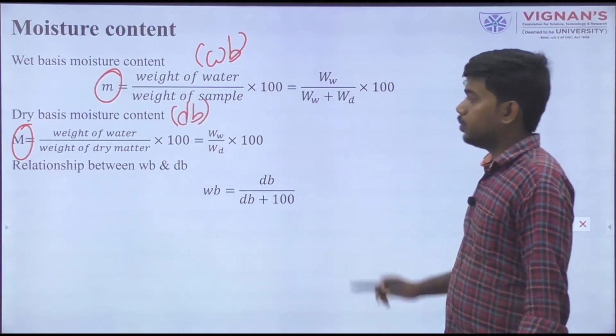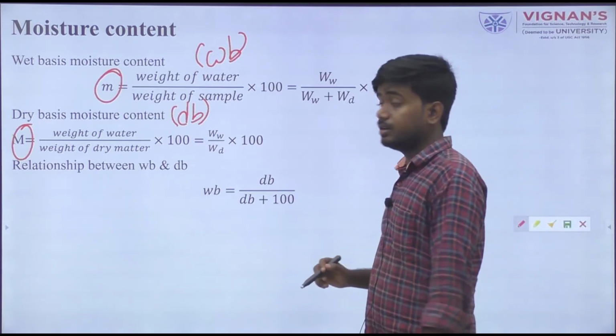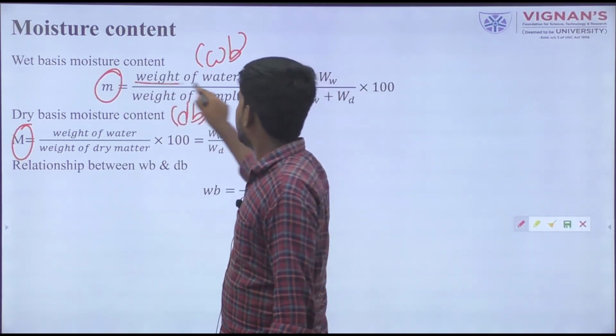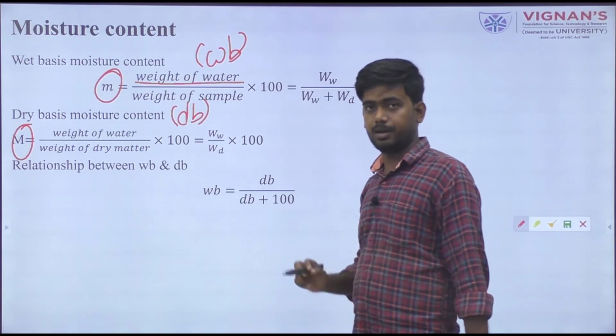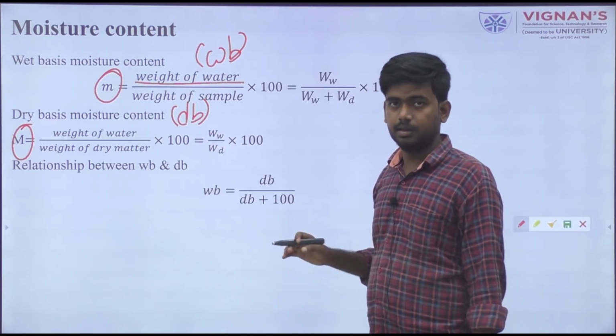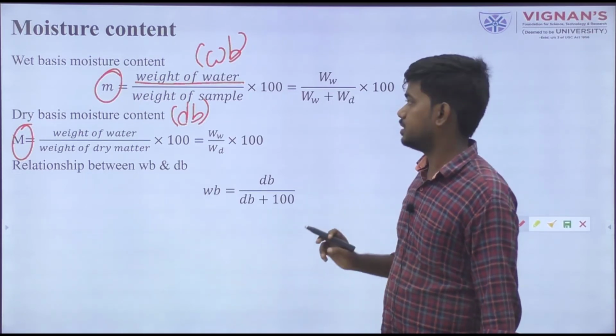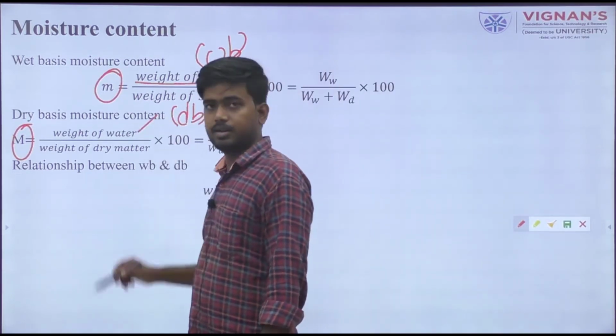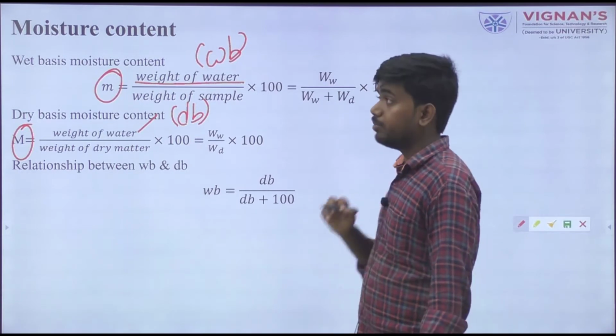Wet basis moisture content means weight of water by weight of sample. In the case of dry basis moisture content, it is weight of water by weight of dry matter.